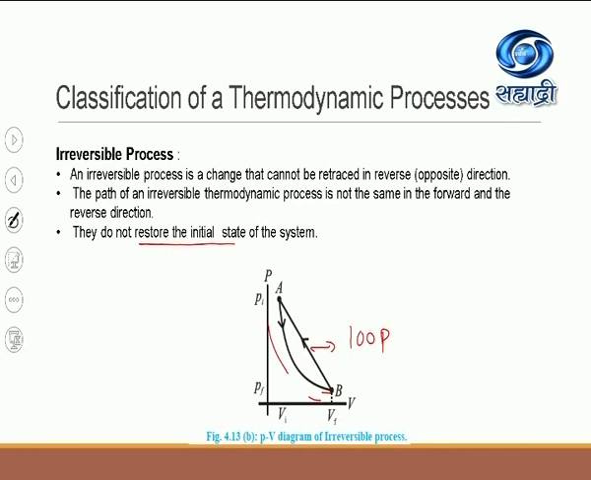As you have seen in the second point in the PV diagram, the path of an irreversible thermodynamic process is not the same. See here, AB is a straight line, while the path BA is a curve. So both paths are different. This is a process in which you cannot trace the process in the same direction, and the process is an irreversible process.